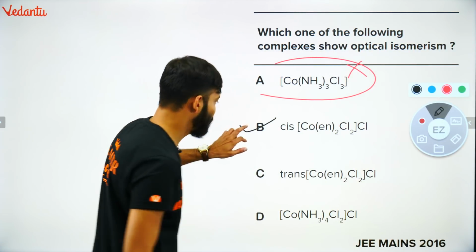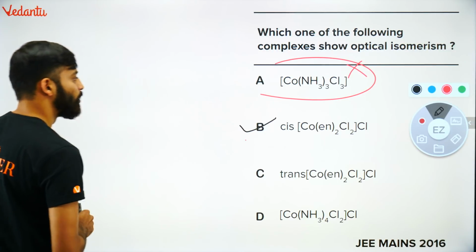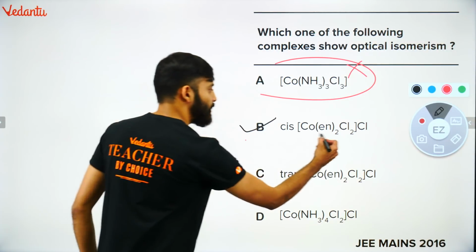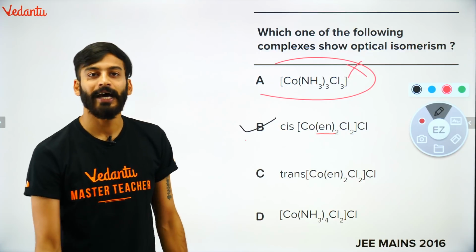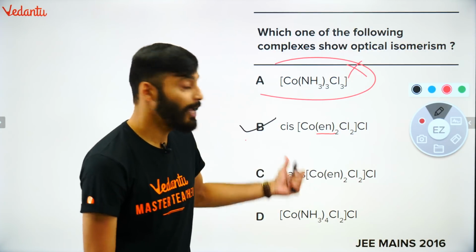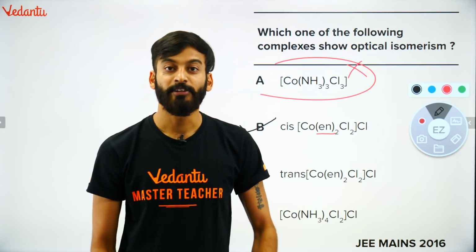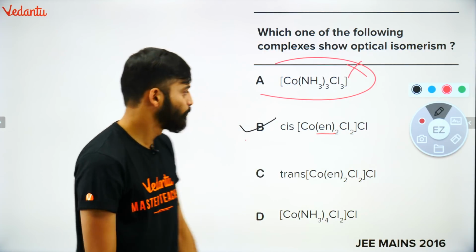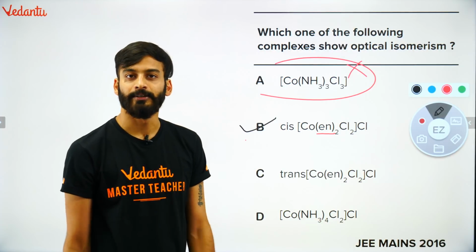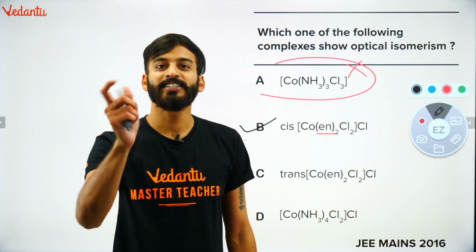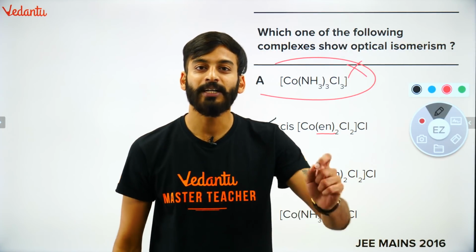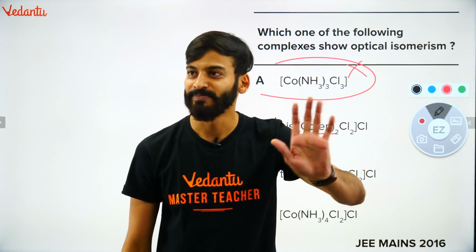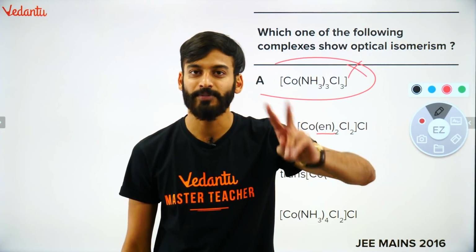Now there is a bet in B and C. Let's check this out. देखो, EN is a bidentate ligand. Ethylene diamine, so ethylene diamine is a bidentate ligand. It will form a bidentate linkage. ठीक है? It will form 2 bonds. Very important point. And it is a symmetrical ligand, means both the donor atoms are same. In this case, nitrogen atom is the donor atom and it is same. So both the donor atoms are nitrogen.